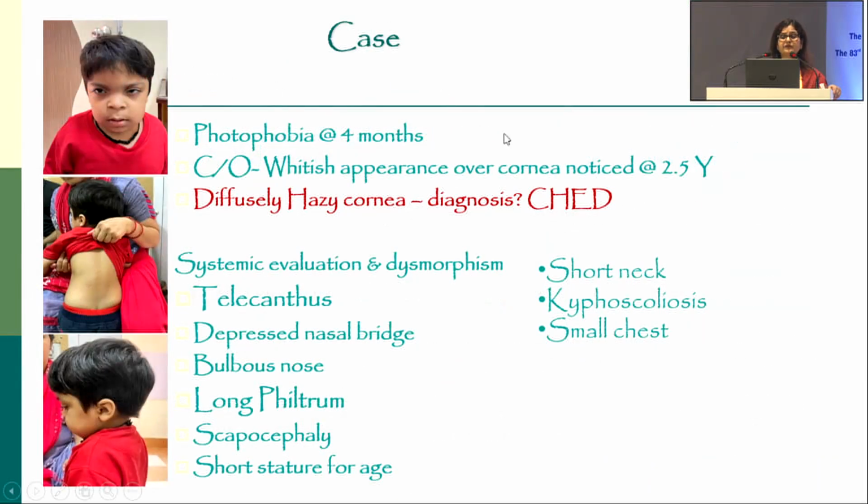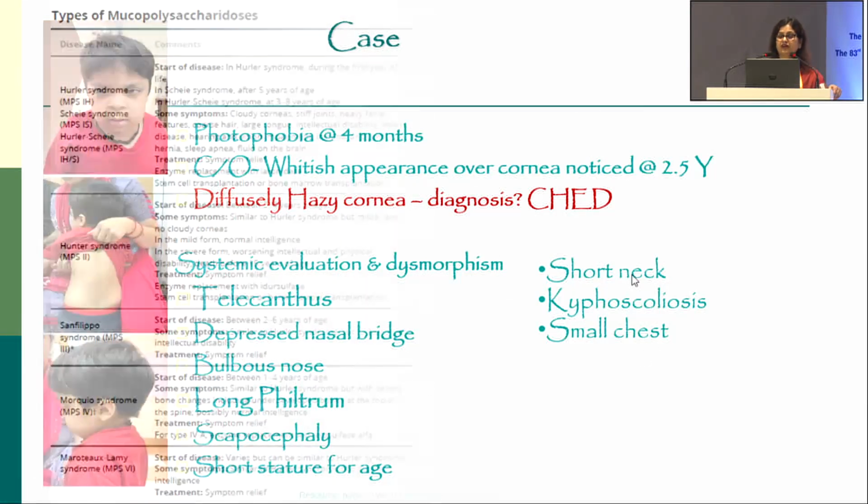This is another patient who was diagnosed as CHED because he had diffusely hazy cornea, and even the DD could be primary congenital glaucoma, but when we examine the systemic features, you can see the typical facies: telecanthus, depressed nasal bridge, bulbous nose, long philtrum, short stature and short neck, and he also had kyphoscoliosis.